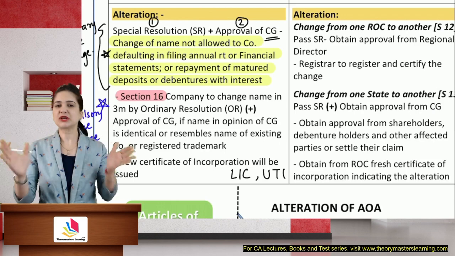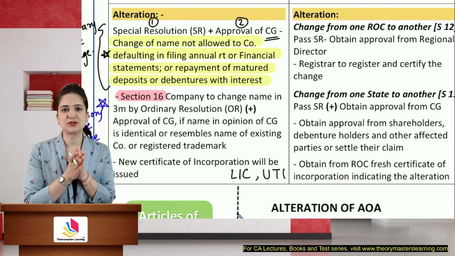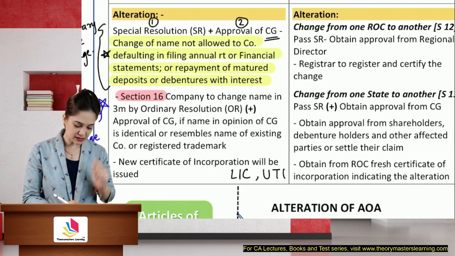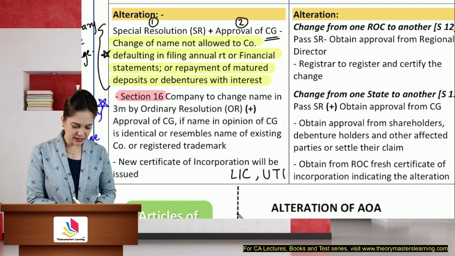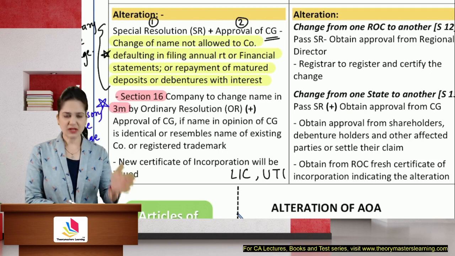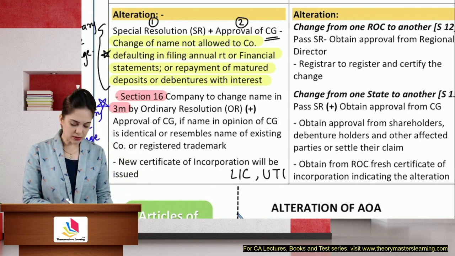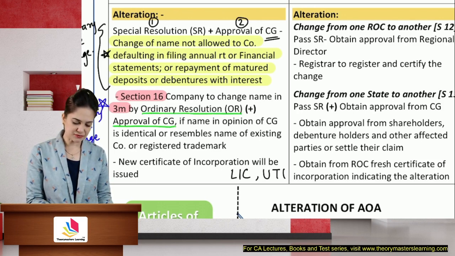The timeline within which I need to make that change is also given in section 16. The company will change the name in 3 months. You should know 3 months. You should remember the timeline. The company should change the name within 3 months from the order. They will change it by just passing an ordinary resolution and previous approval of central government. Central government's approval is required because you're changing the name.